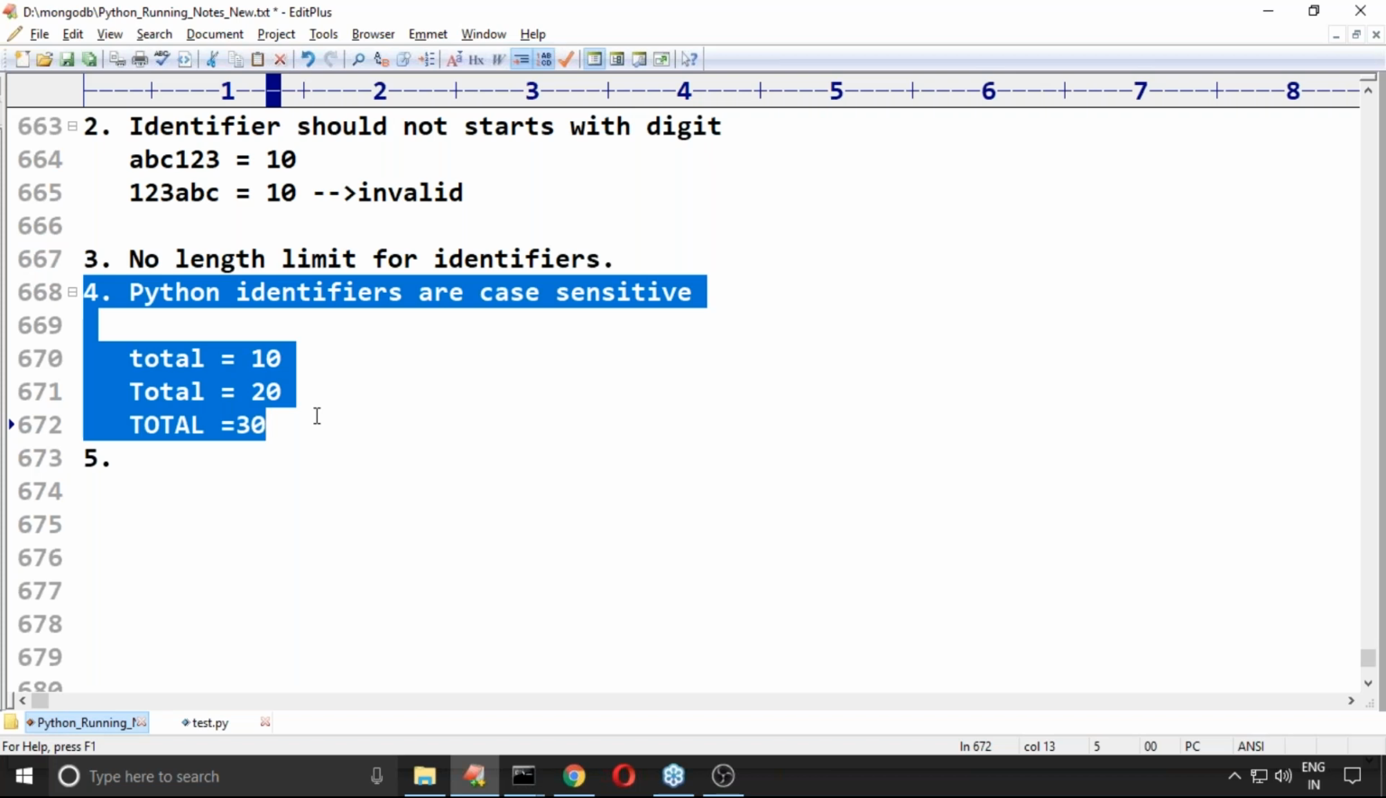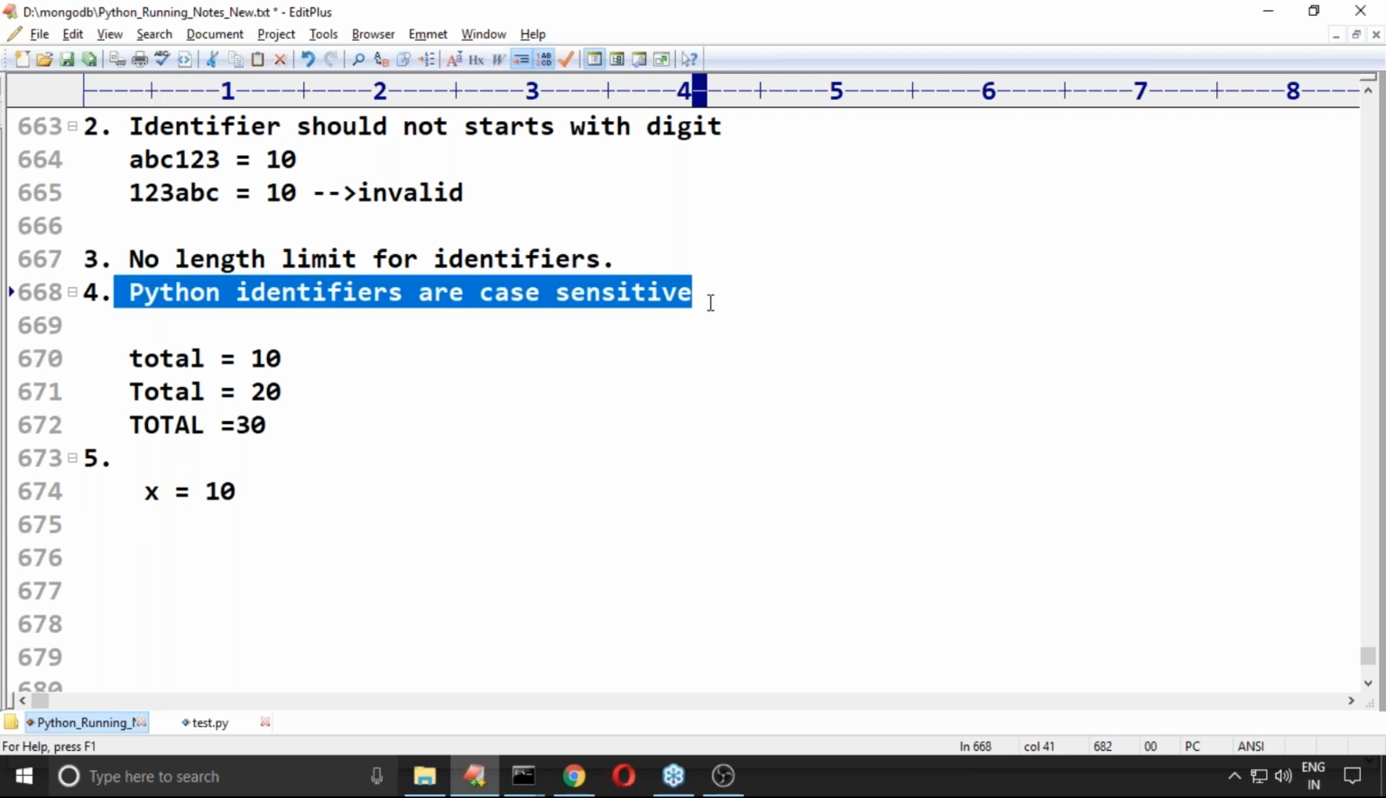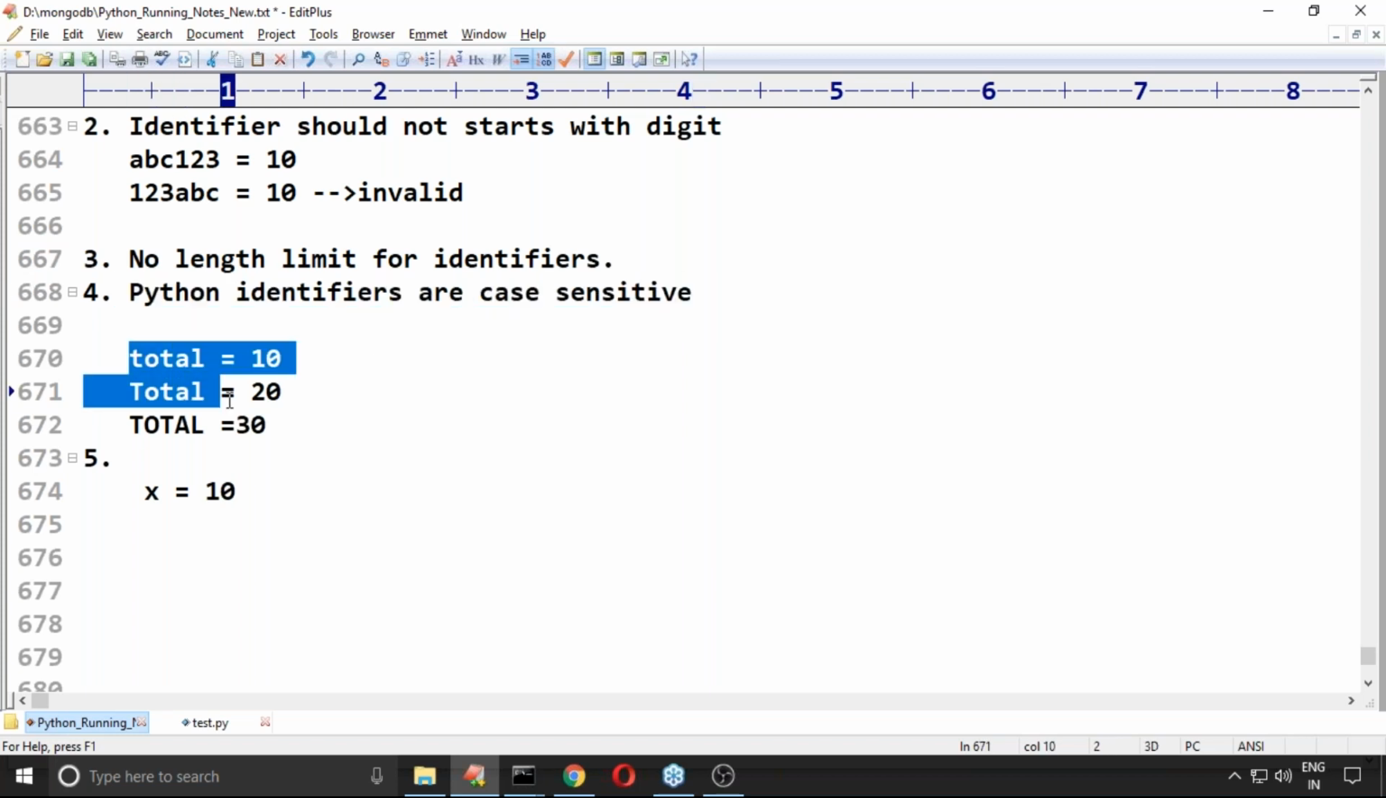Next point, sir. Suppose I'm taking X is equal to 10. Is it valid or not? Python identifiers are case sensitive, which means there is a difference between lowercase and uppercase. That's why even this is valid, because there is a difference with respect to the case. Next, x is equal to 10 itself is valid.